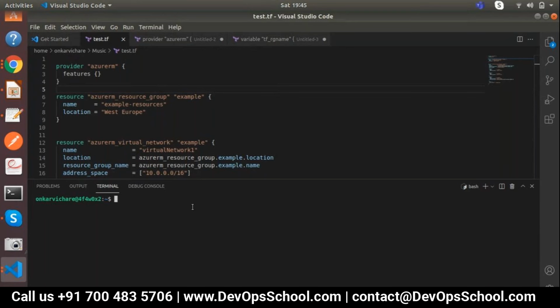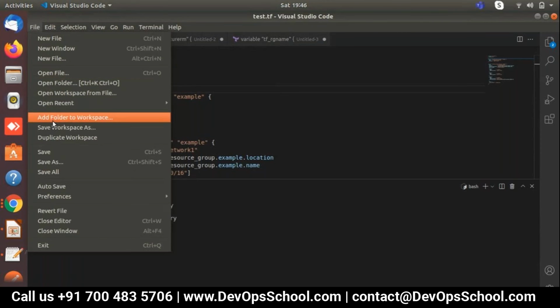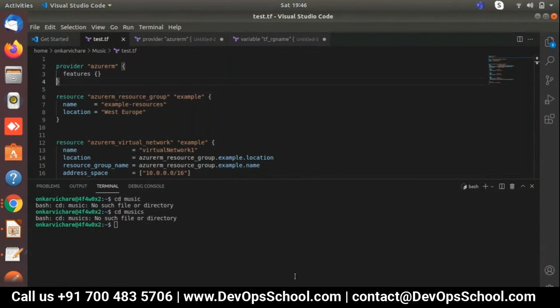I need to go with that path. cd music, right? Oh, it's not visible. What is the name? Let me check it quickly. Let me save it again and try. Save as MUSIC, M is capital. Okay, fine. So let me try it again. cd desktop, let me check.